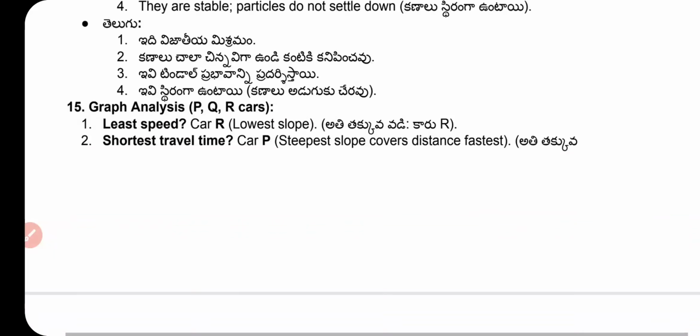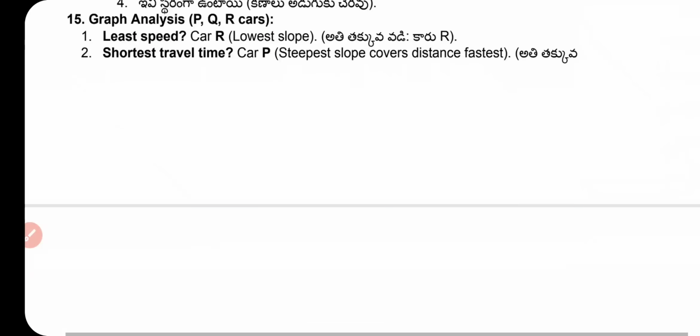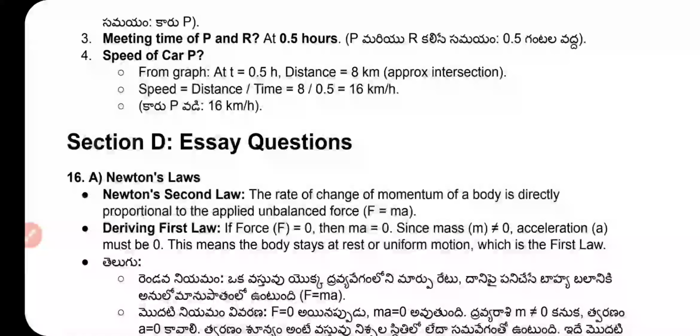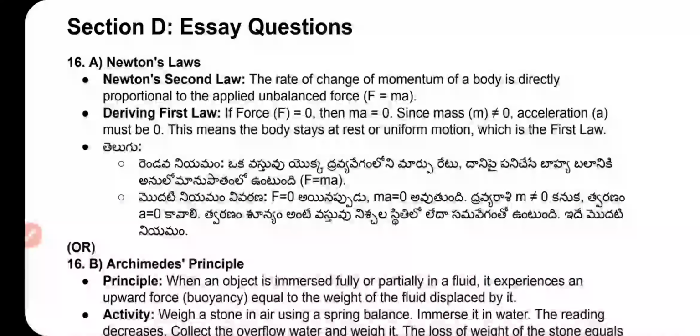Graph analysis question. P, Q, R cars. The least speed car has the lowest slope. The shortest travel time is car P. The steepest slope covered the distance fastest. Meeting time of P and R is at 0.5 hours. Speed of the car, what is the answer? 60 km per hour. Essay type question, long answer.